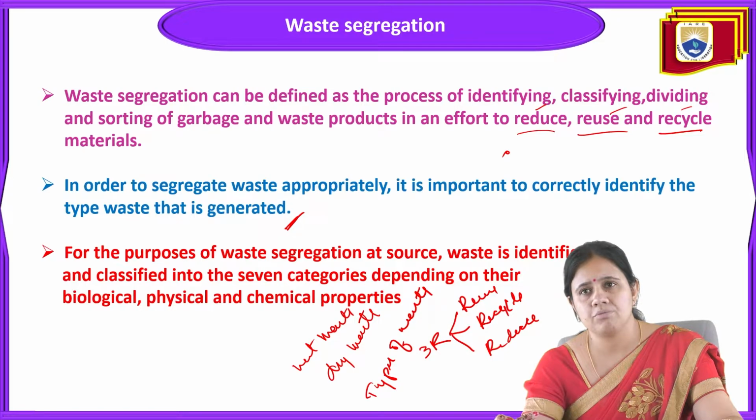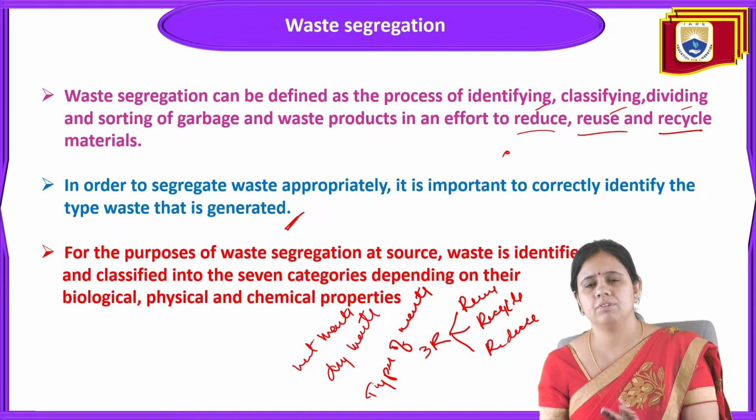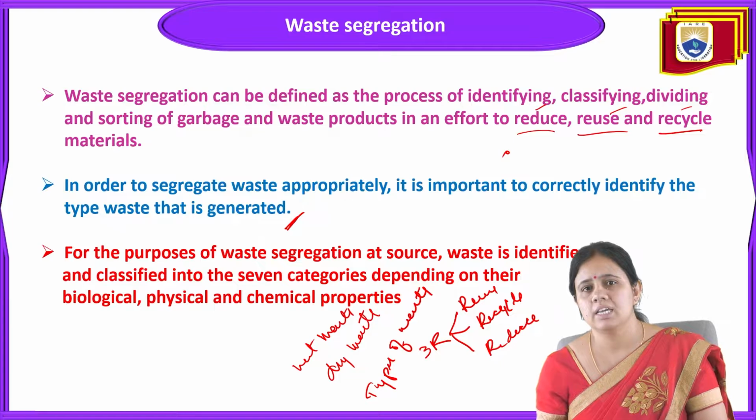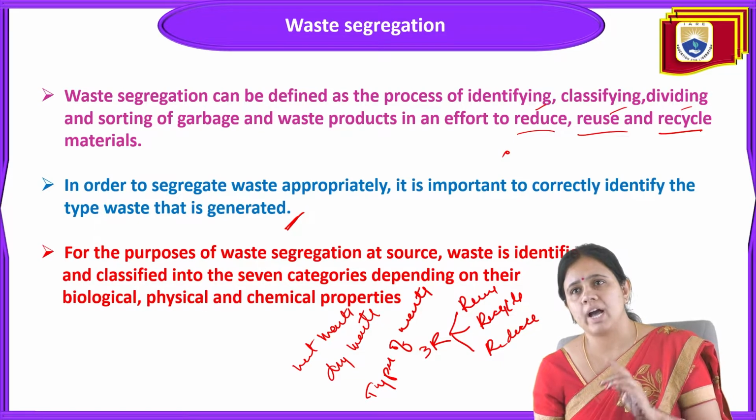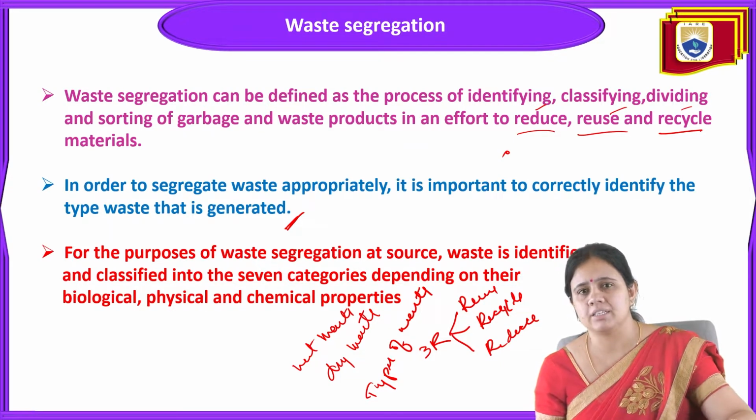For the purpose of waste segregation at the source, waste is identified. All the garbage is there, and this garbage has been divided into 7 categories, on the basis of the biological, physical and chemical characteristics of the waste. That's why there are 7 categories. Segregation is defined as the identification, classification, dividing and sorting of garbage and waste product in an effort to reduce, reuse and recycle waste material.